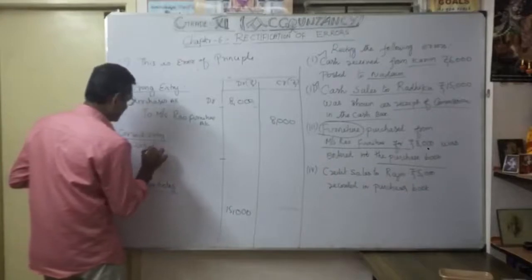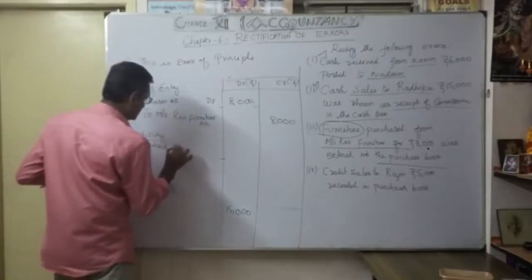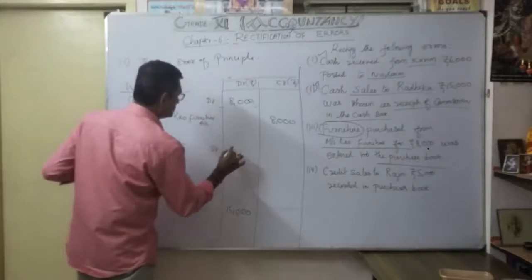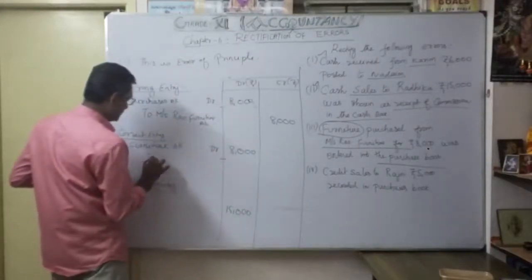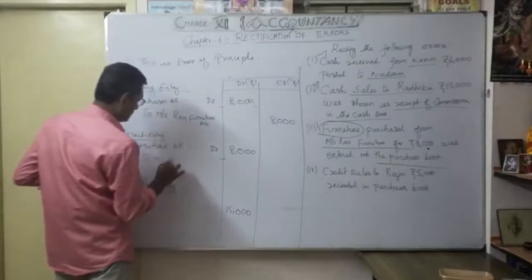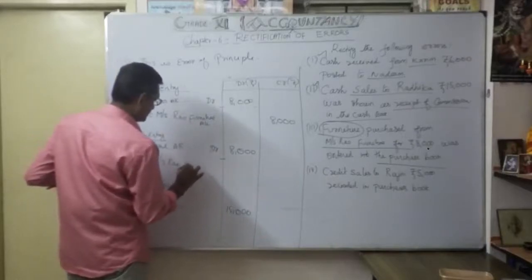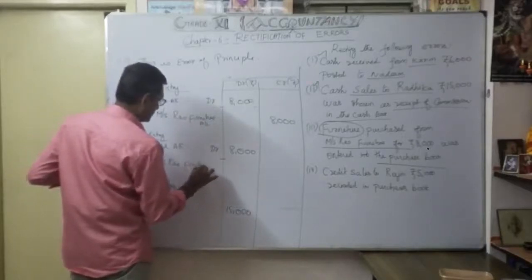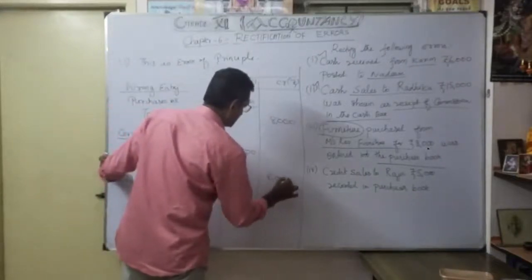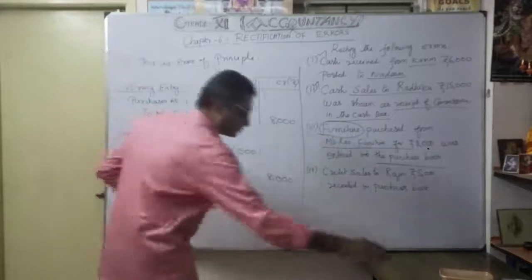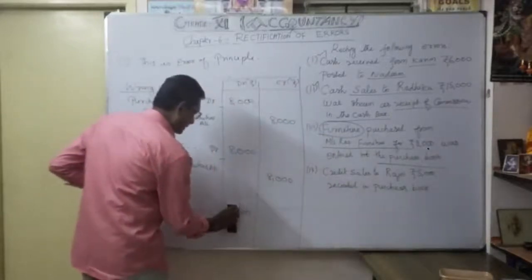Furniture account debit 8,000 to Mrs. Rao Furniture account. Okay, so 8,000. Understood? That's the correct entry.